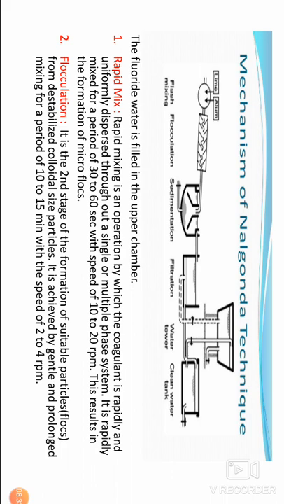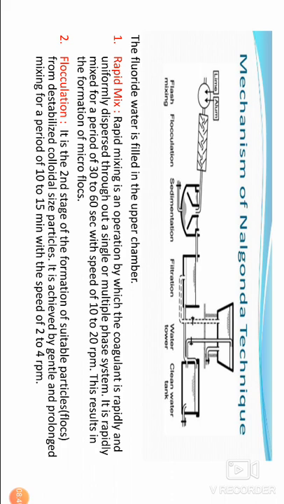It is achieved by gentle and prolonged mixing for a period of 10 to 15 minutes at a speed of 2 to 4 rotations per minute.